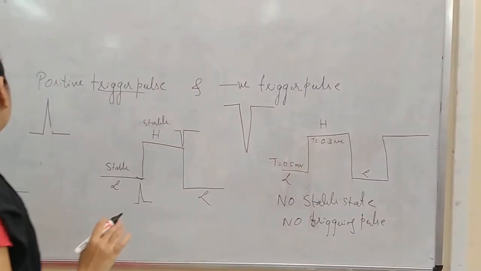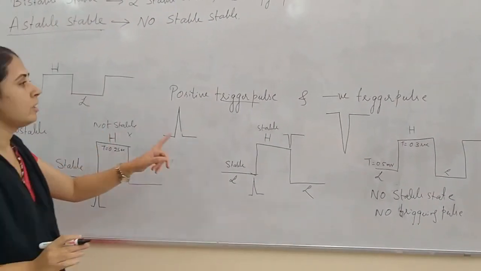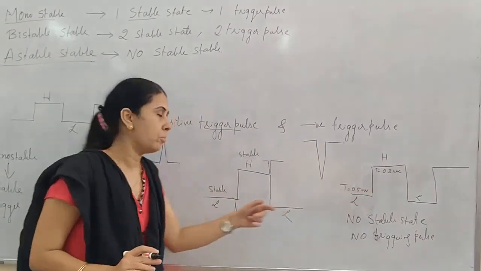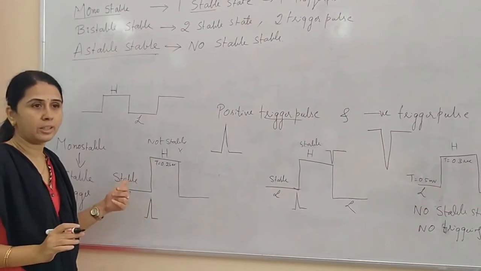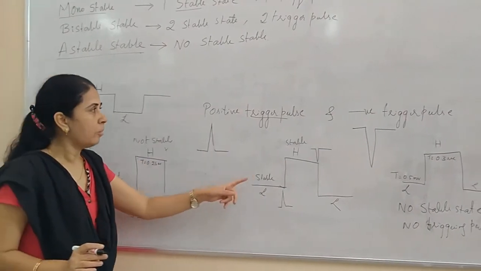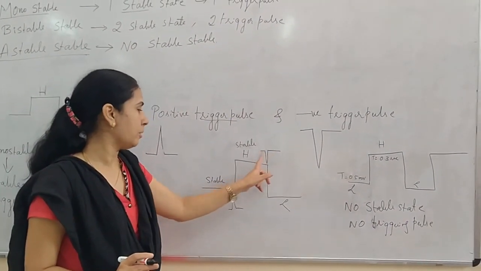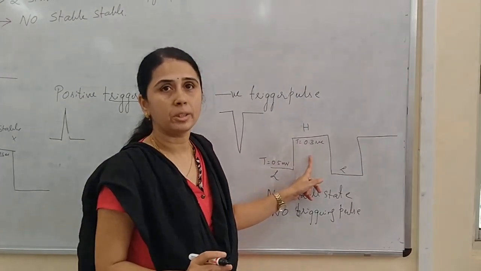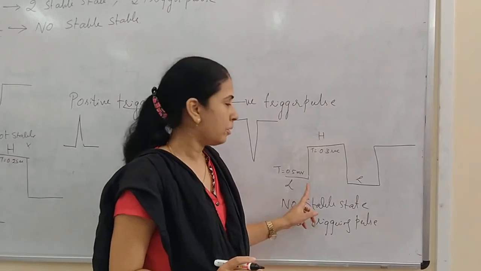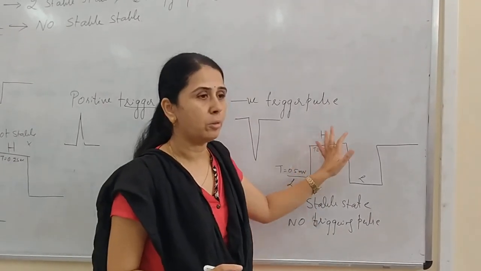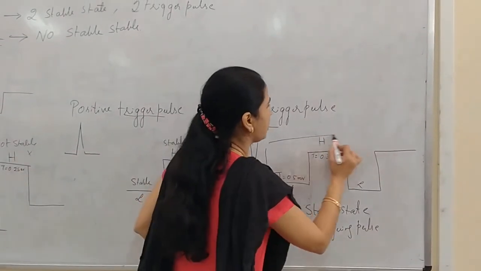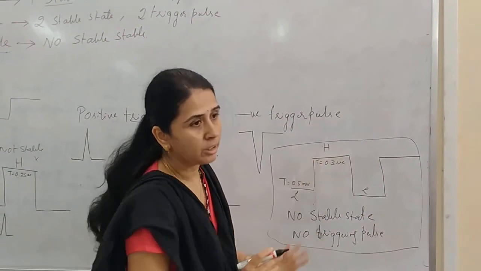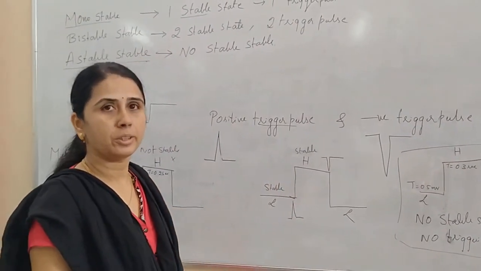So these are the three types of multivibrator. One is monostable, the second is bistable, and the third is astable. Monostable requires one triggering pulse to make a transition from low to high. Bistable requires two triggering pulses to make a transition from low to high as well as high to low. And astable multivibrator does not require any triggering pulse to make a transition from either high to low or low to high. Such a type of circuit is called an astable multivibrator. This is what we study in our first experiment, astable multivibrator.